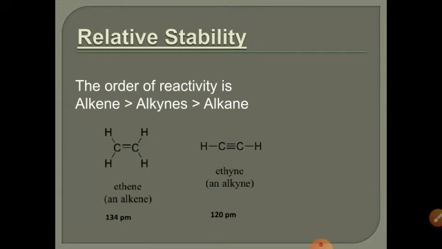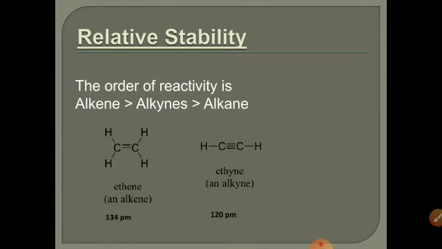Ethene's pi bond is more exposed and more readily available to any electrophile as compared to ethyne or alkyne. Due to the short bond length, these pi electrons are near to the nucleus and closely packed to it, and less exposed to any electrophile. That's why alkene is more reactive as compared to alkyne. And when it is more reactive, it is less stable as compared to alkyne.